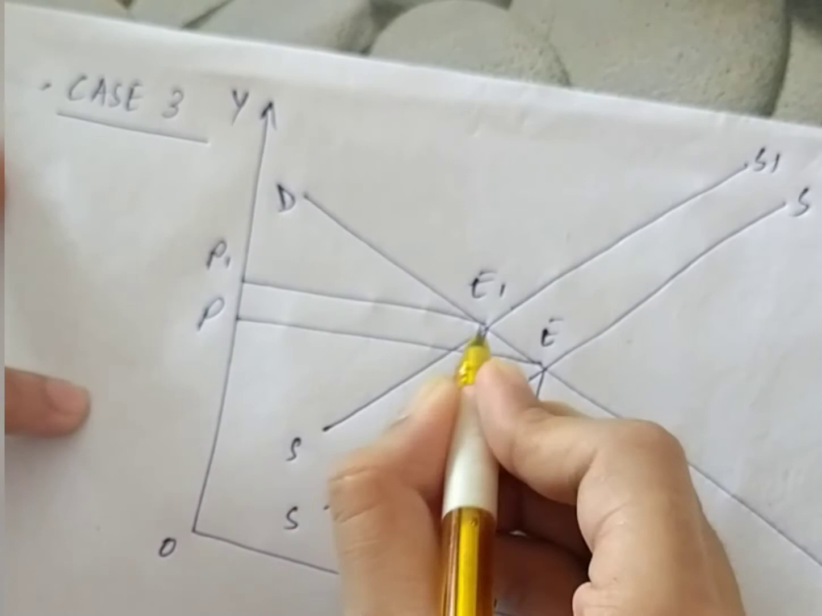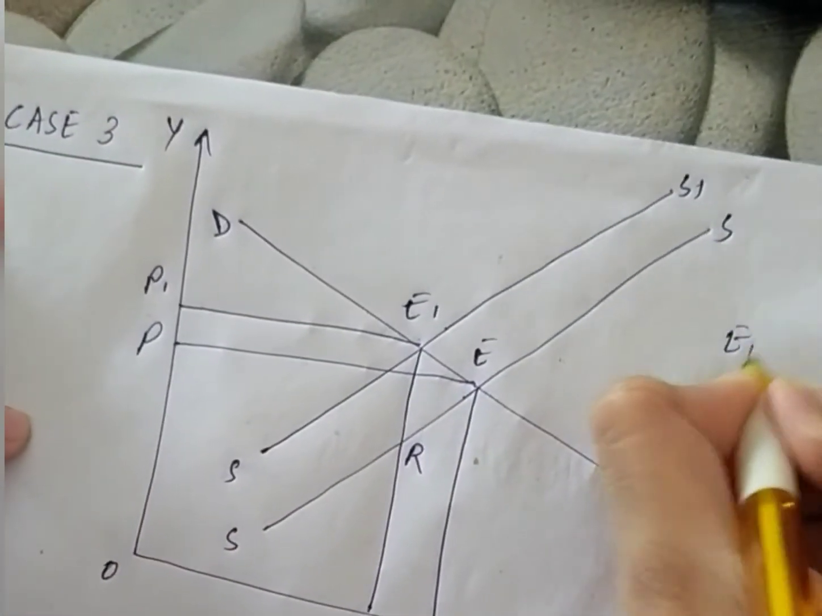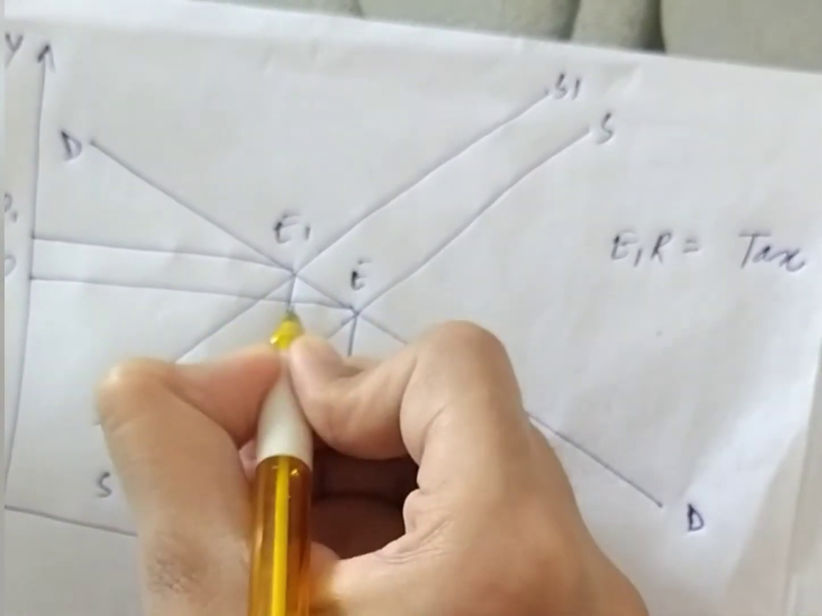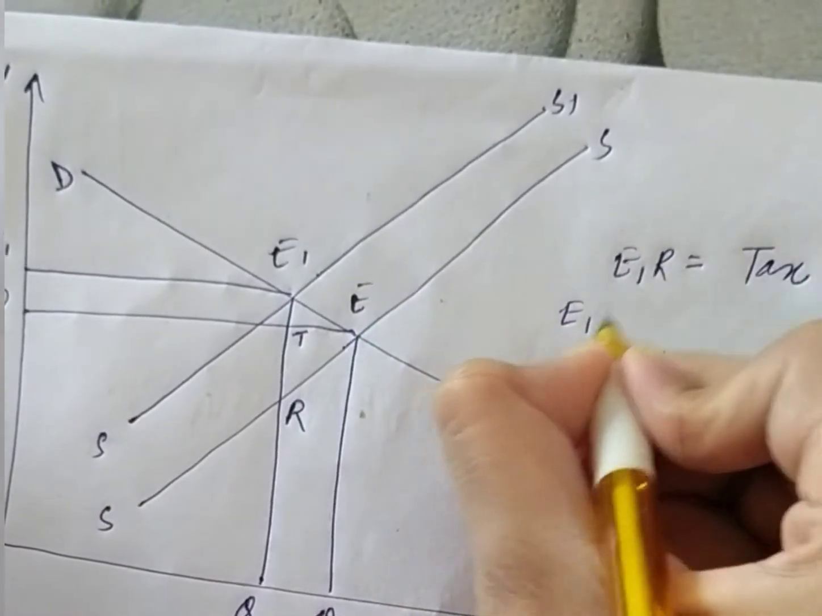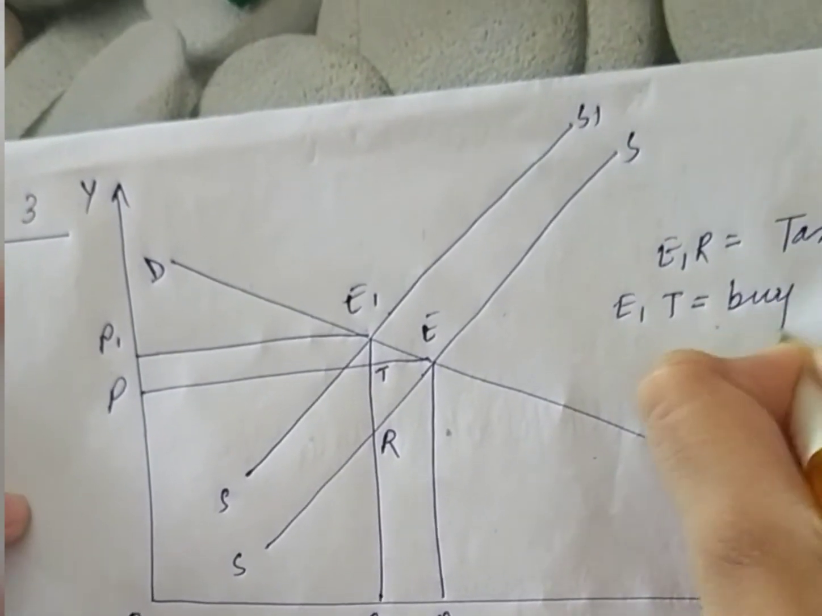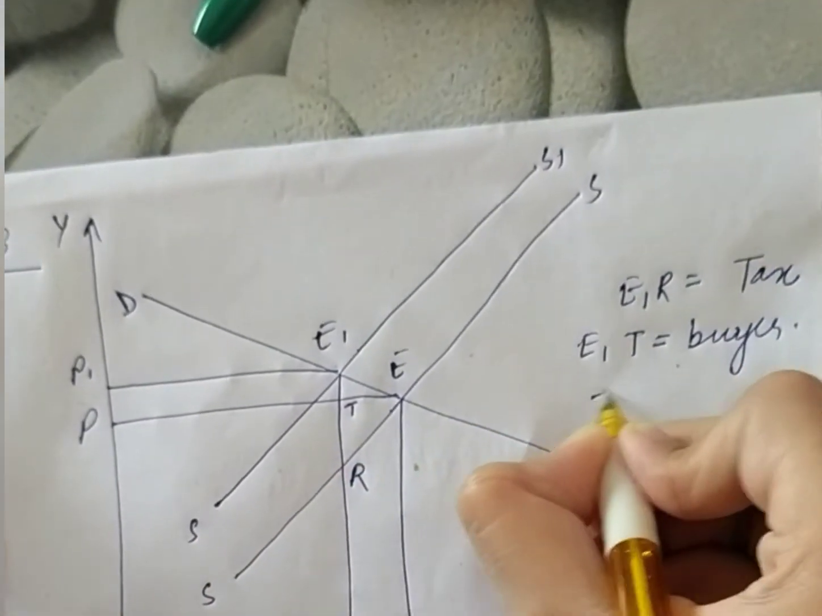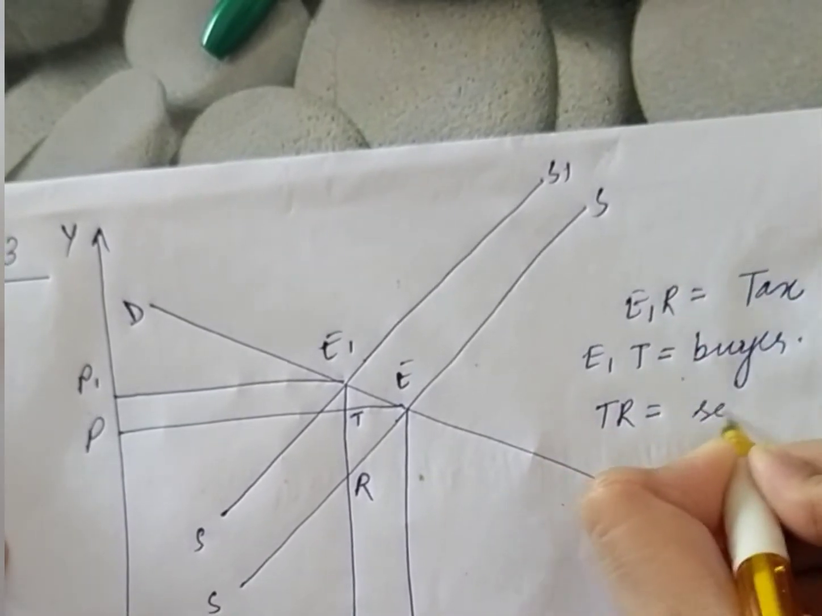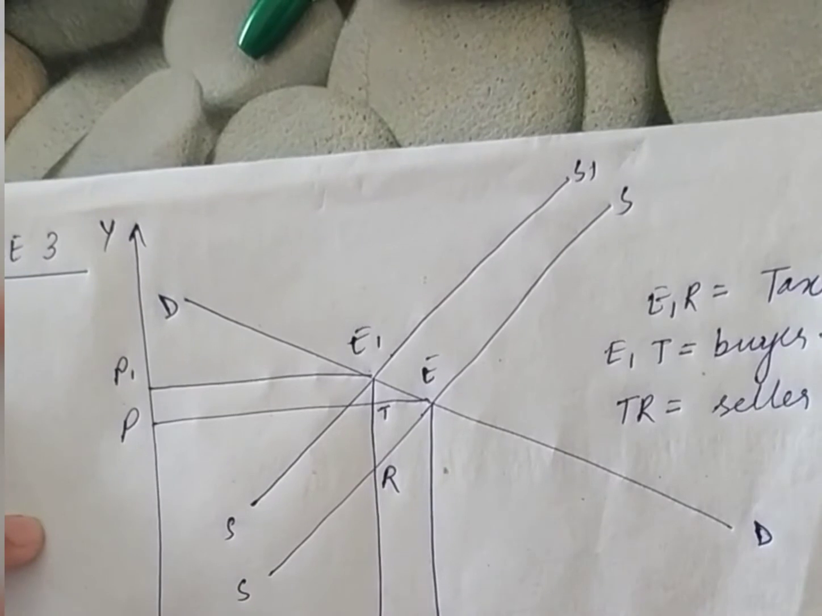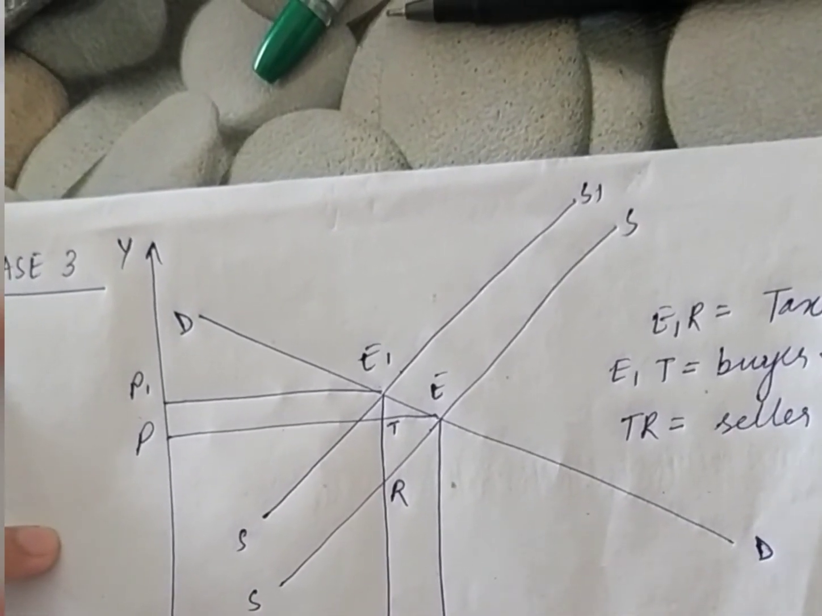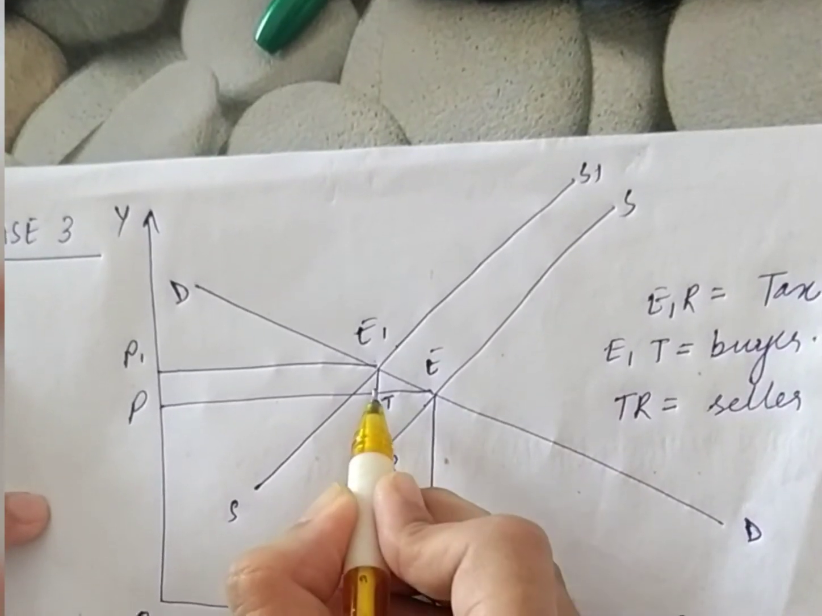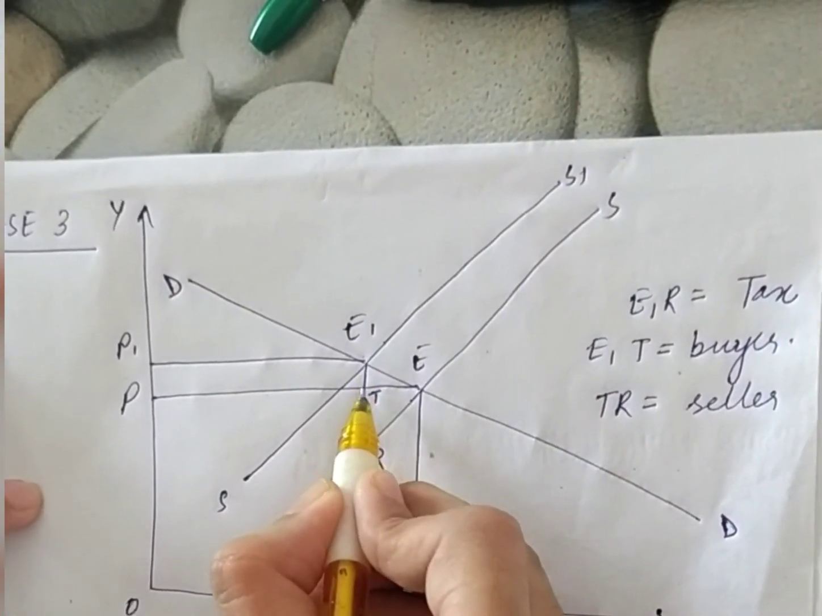See, E1R is the tax, E1T is the tax borne by the buyer and TR is the tax borne by the seller. So see, E1T is less than TR. So the tax borne by the seller will be greater than the tax borne by the buyer.